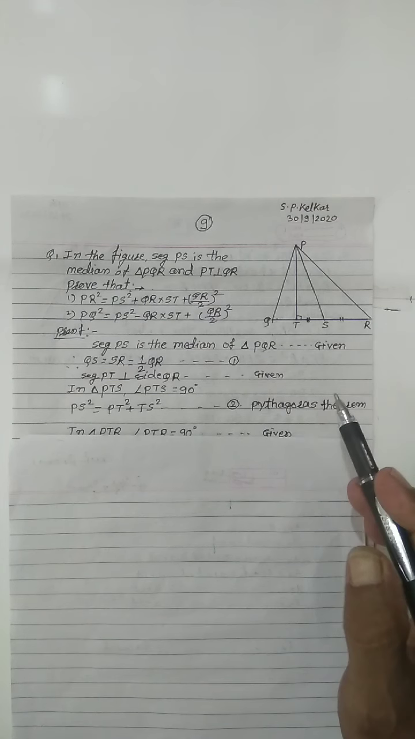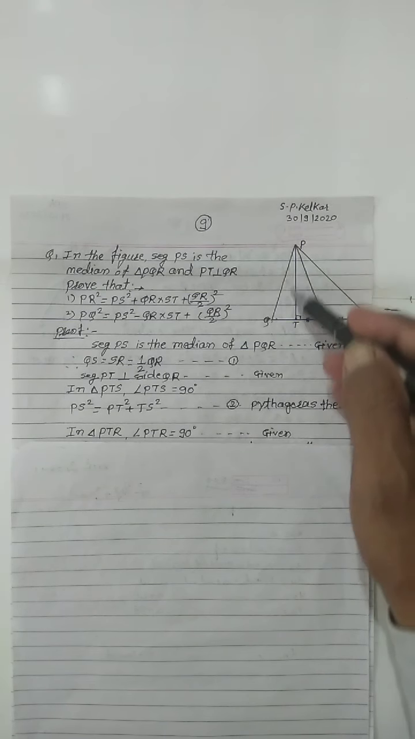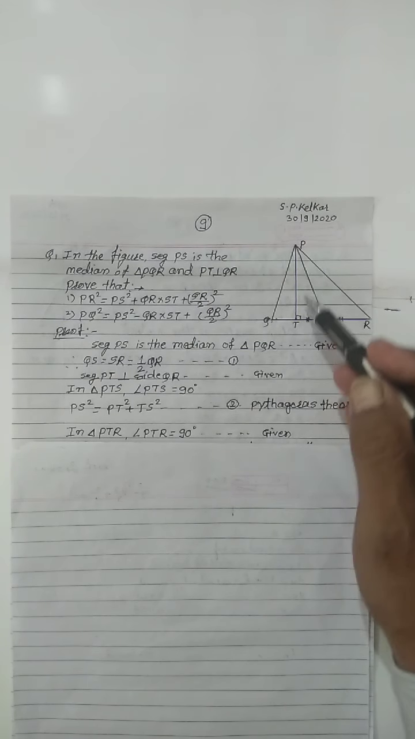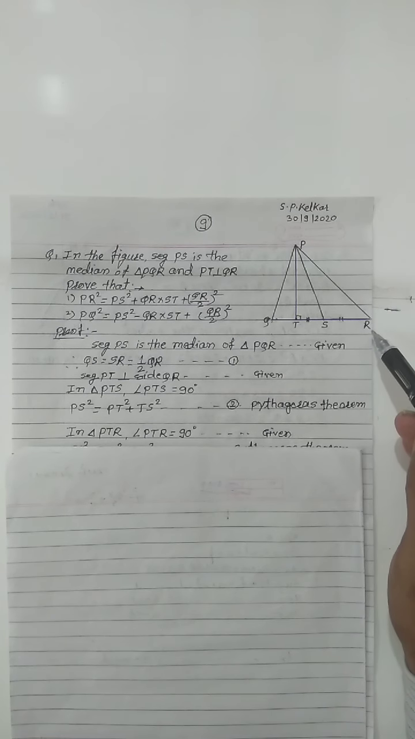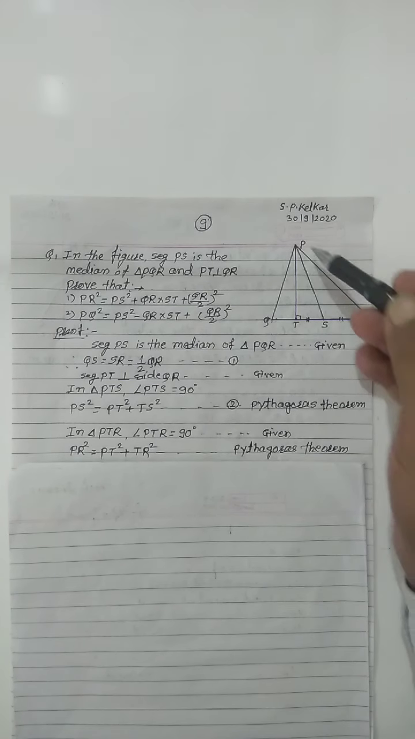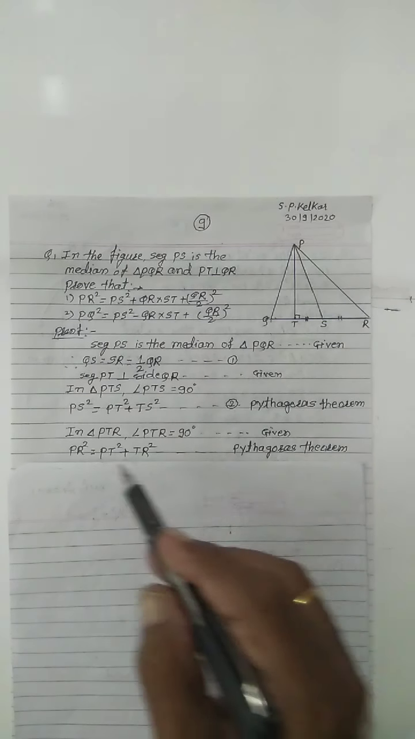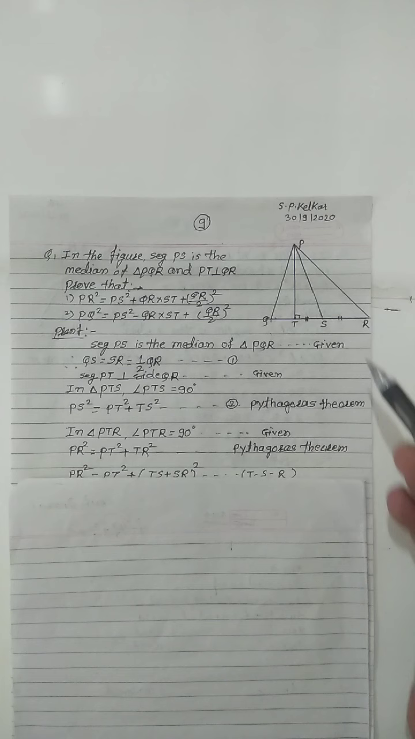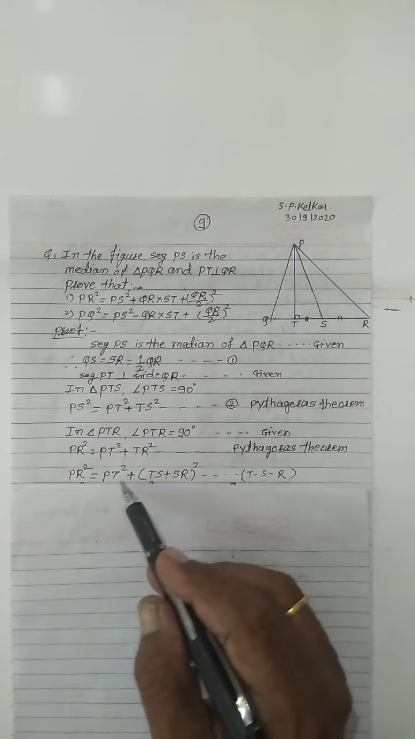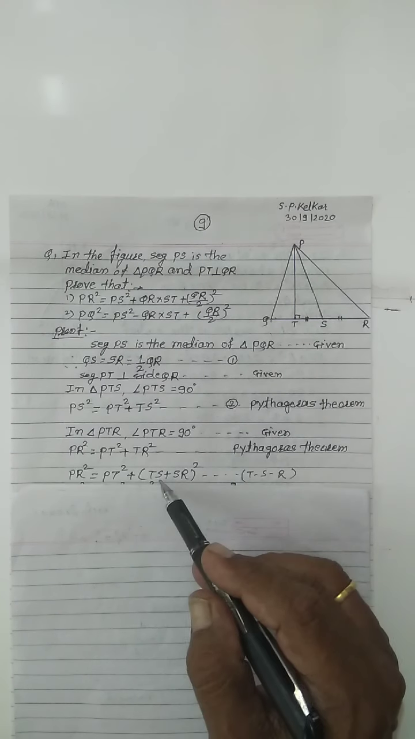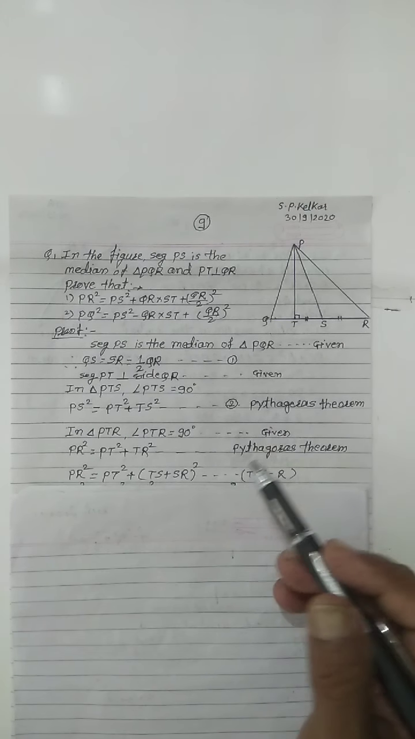Then we take the second triangle PTR. In this triangle, angle PTR equals 90 degrees. That is given. Then we write the Pythagoras theorem: PR square equals PT square plus TR square. Then replace this TR by TS plus SR. Then write PR square equals PT square plus (TS plus SR) bracket square.